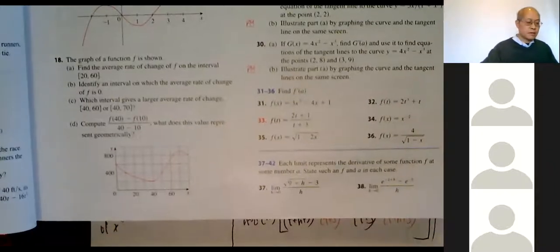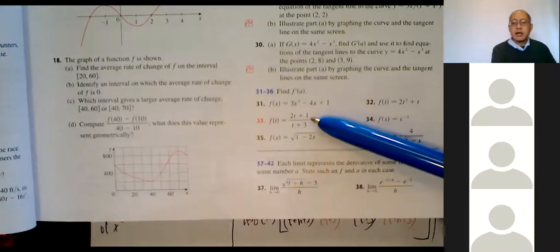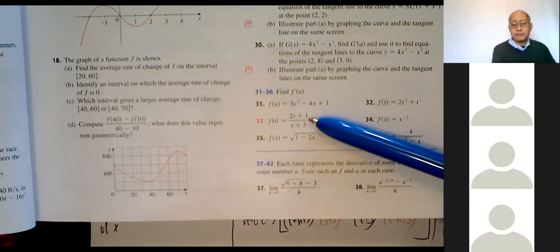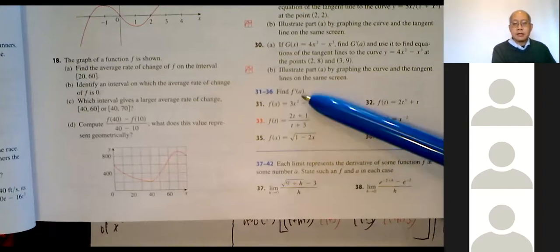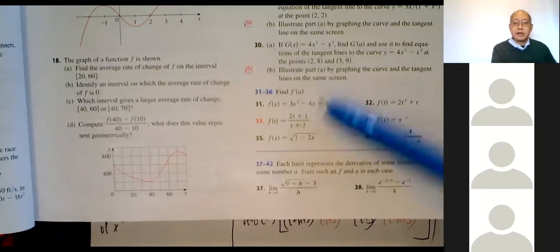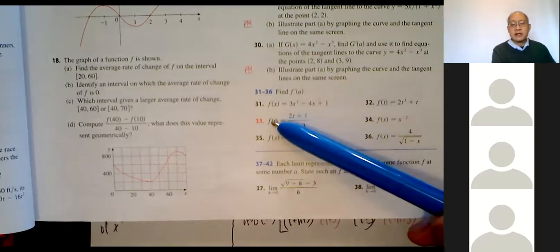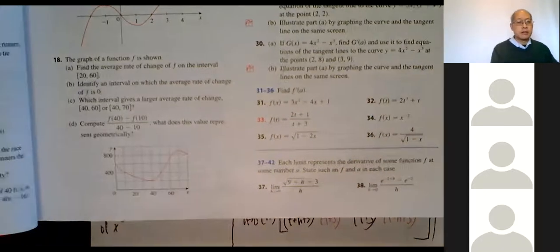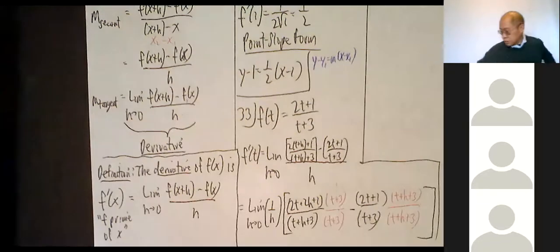Okay, so 33 gives you a fraction. It says find f prime of a. So what's a? It's just another letter. So I'll find f prime of t, and then just plug in a when I'm done.